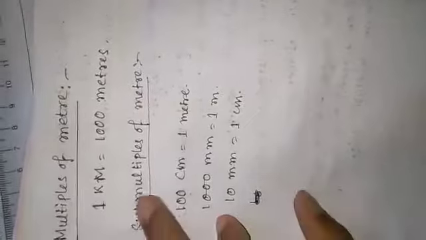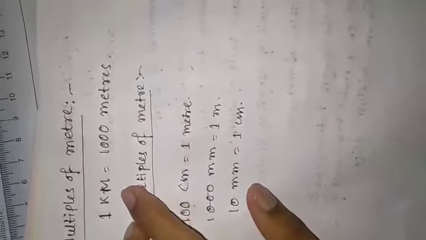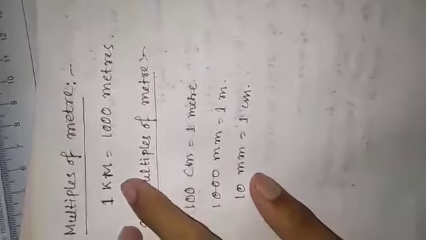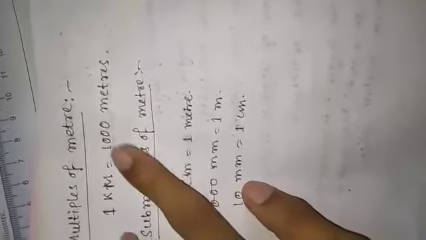If we measure this distance in meters, it is very inconvenient. In this situation we need to use a larger unit, the kilometer, and 1 kilometer is equal to 1000 meters.